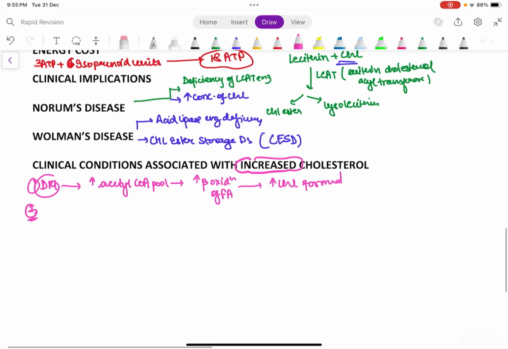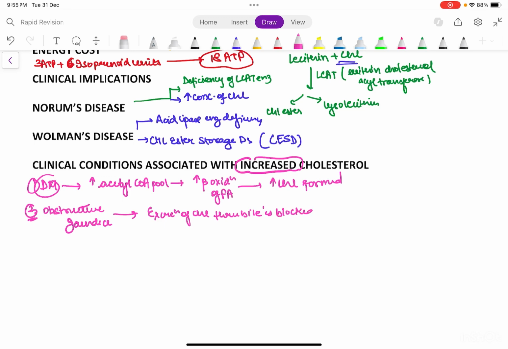Then we have obstructive jaundice. In obstructive jaundice, the excretion of cholesterol through bile is blocked. So this will increase the cholesterol. Then third is nephrotic syndrome. What happens in nephrotic syndrome? Basically, there are 2 types. One is when there is LDL receptor deficiency.